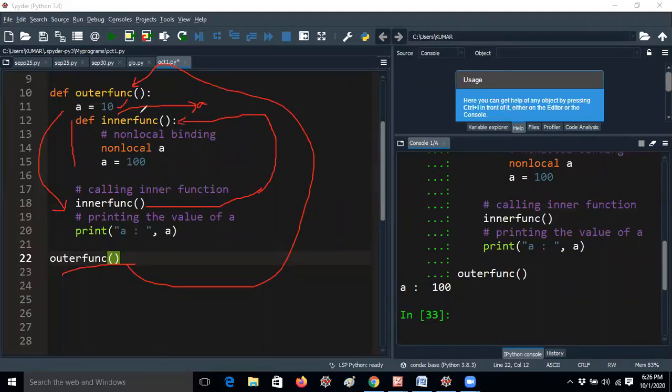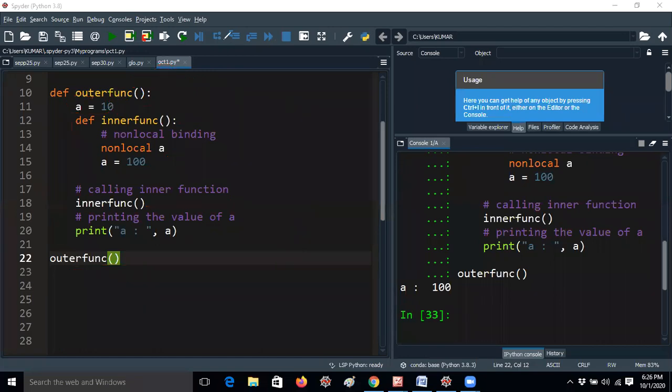And now non-local A. That means A is converted into non-local. Now I am assigning the A value to 100. Even though A has 10, it should be removed from the memory. After completion of that line, I am printing the A value here. Of course the A value 10 is here, but still I am getting 100 here.